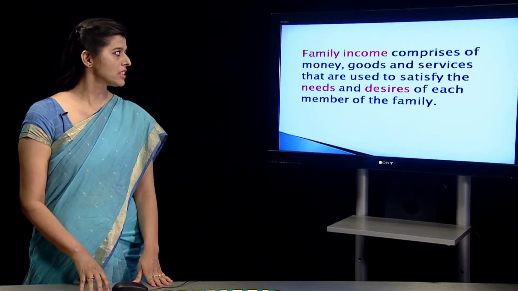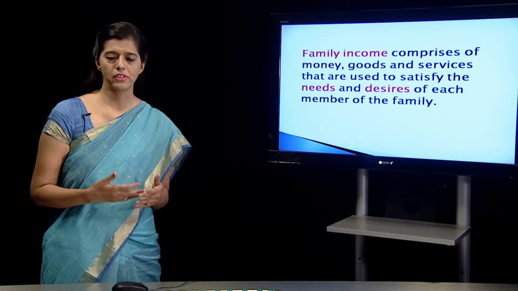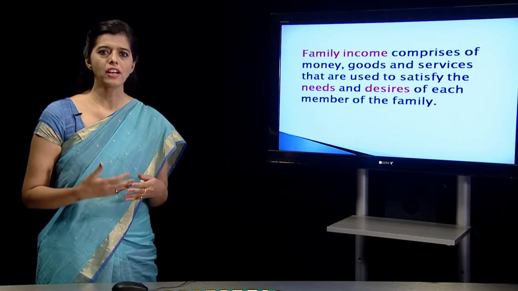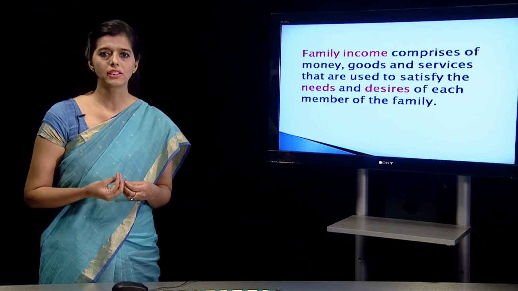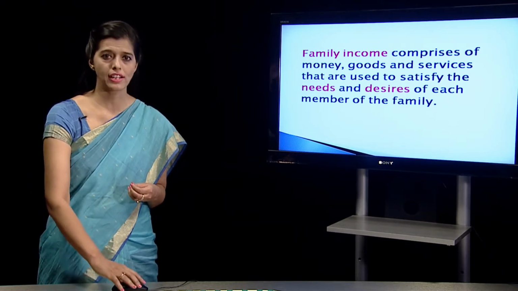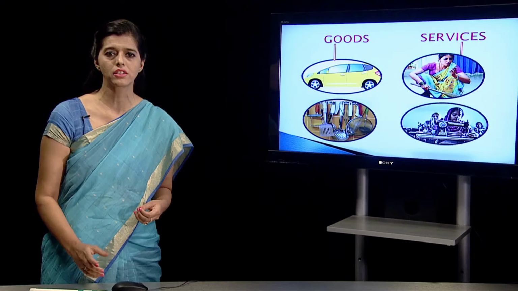Family income comprises of money, goods and services that are used to satisfy the needs and desires of each member of the family. Every family member has a certain need and a desire and we use money to fulfill those needs and desires by buying goods and services, which you will understand. Goods are the various commodities that we use to satisfy our needs and desires, like you can see a car, utensils, washing machine, refrigerator and so on. You can have numerous goods with you.